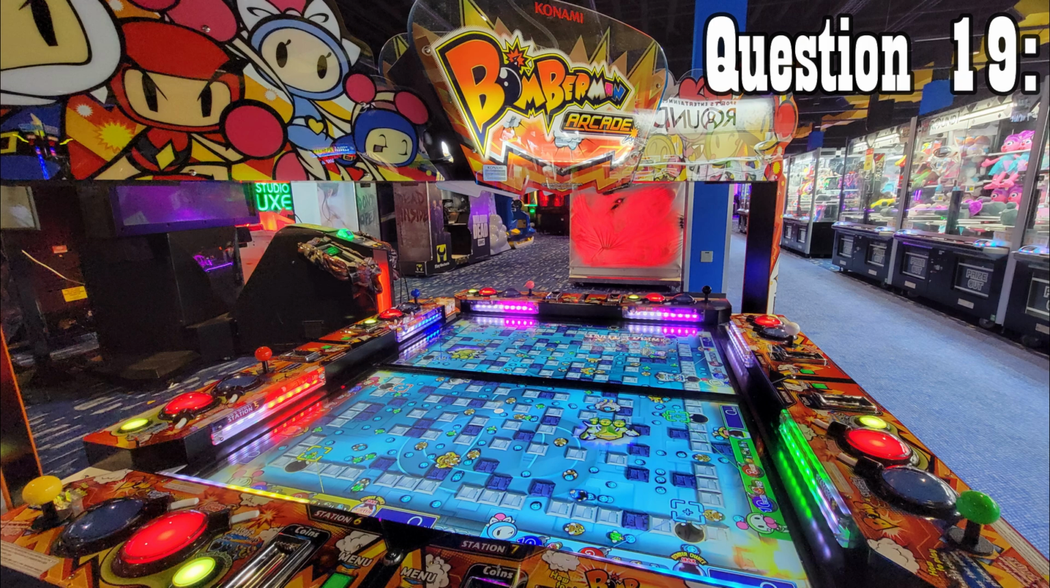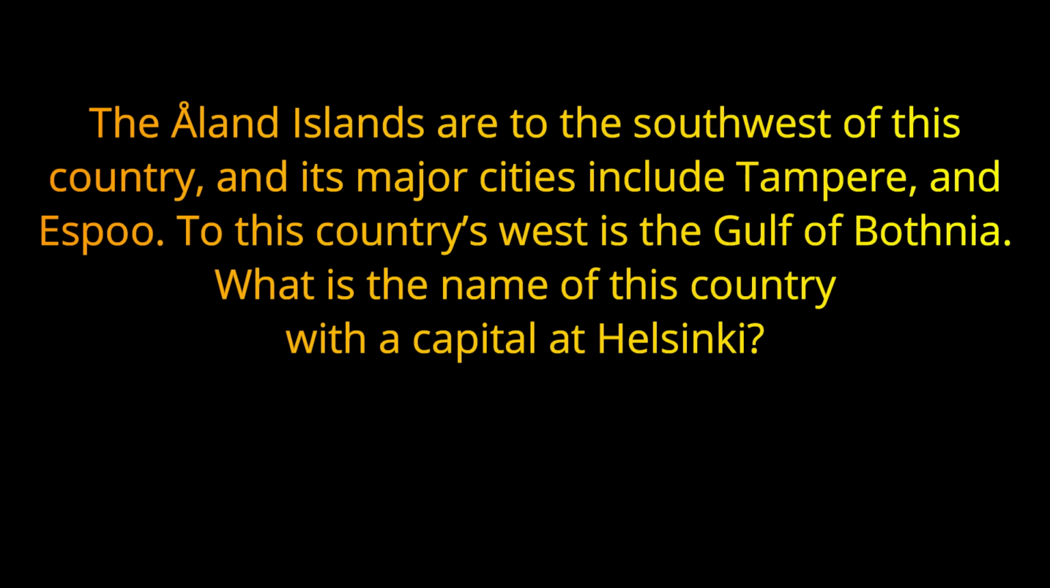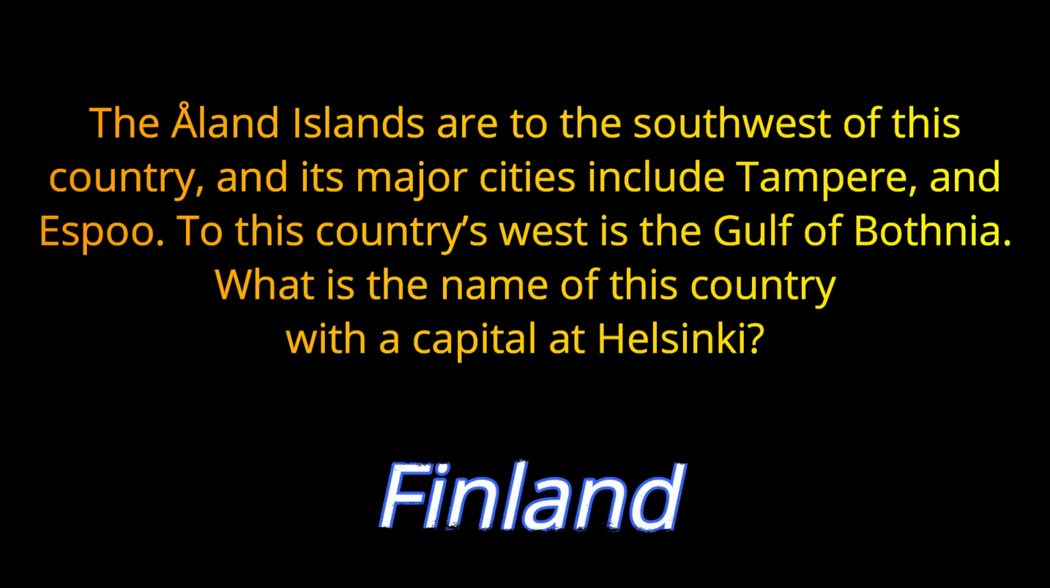Question number 19. The Åland Islands are to the southwest of this country, and its major cities include Tampere and Espoo. To this country's west is the Gulf of Bothnia. What is the name of this country with a capital at Helsinki? The answer is Finland.